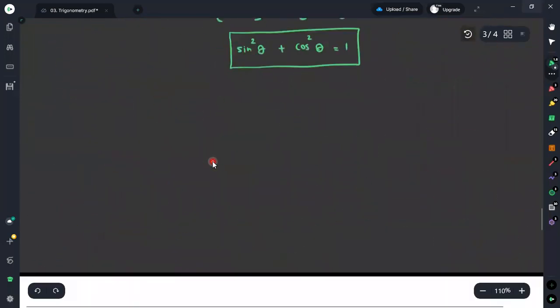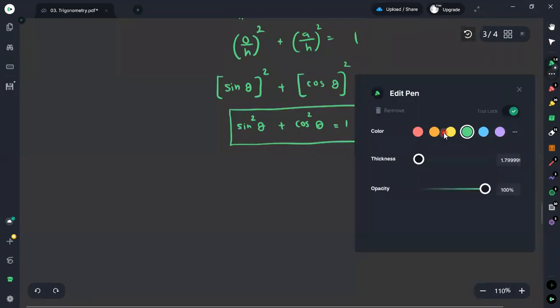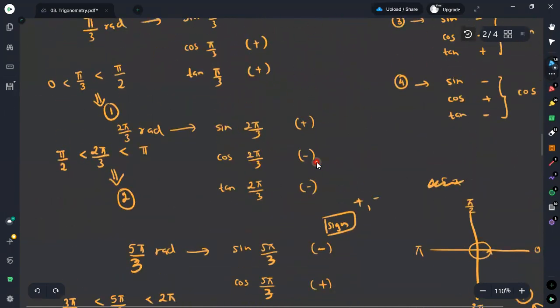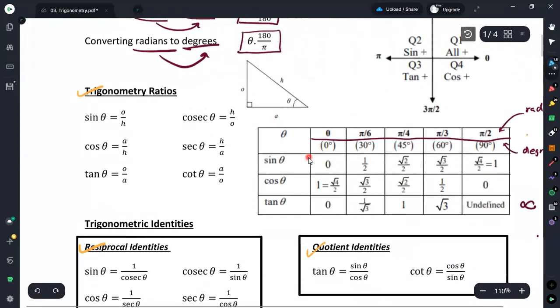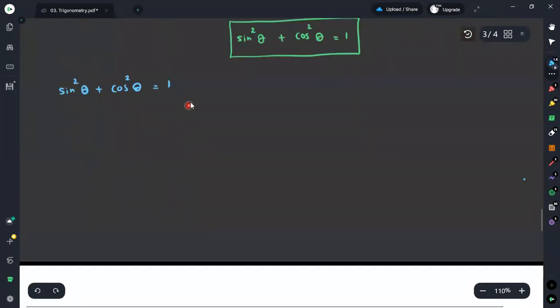What we know is sine squared theta plus cosine squared theta is equal to 1. First I will try to prove the sec squared theta identity. Therefore, what I need to obtain here is sec squared theta.